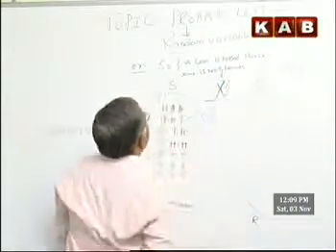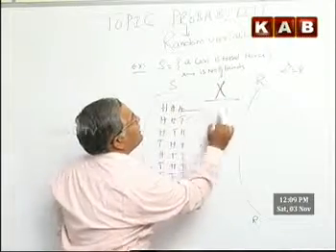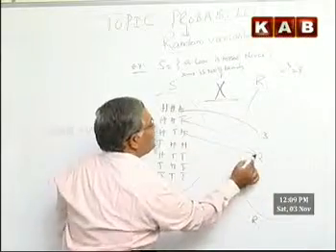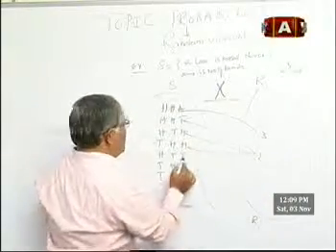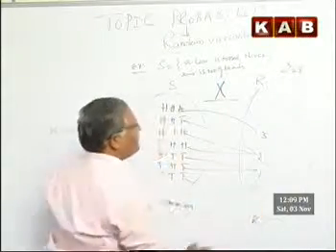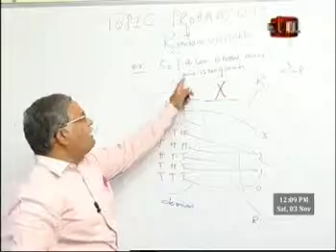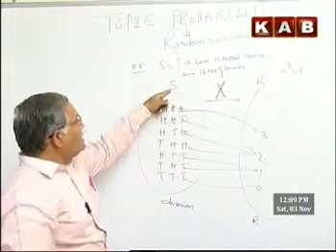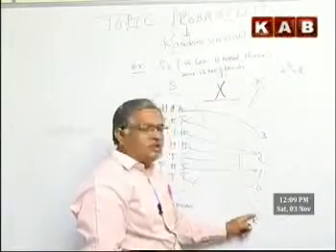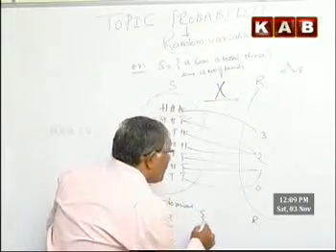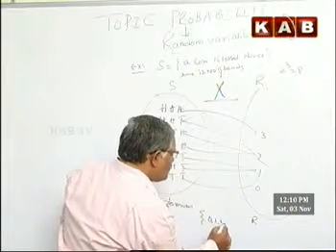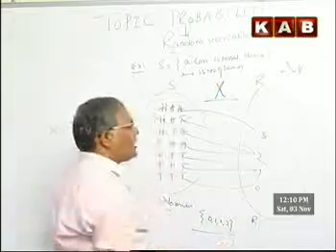Number of heads. How many heads are there here? 3 are there. Here 2 are there. Here also 2. Here 2. Here 1. Here 1. Here no heads. If you observe, this random variable is taking the elements of the sample space and matching them to the set of reals. So the domain is this. What is the range? 0, 1, 2, 3. This is a random variable.